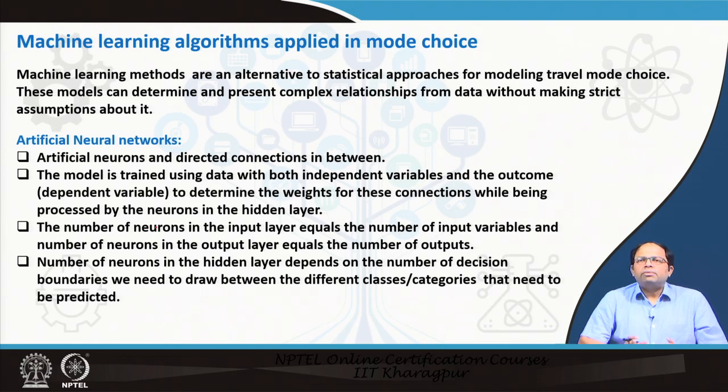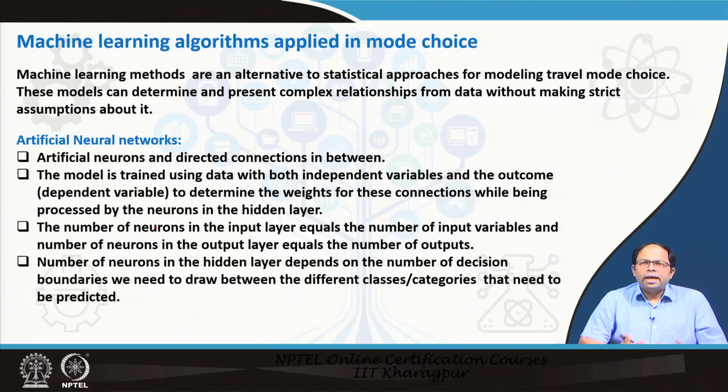Like in the MNL model, we had an assumption. If you remember the MNL model, it was an assumption of Gumbel. We assumed that the error was distributed following a Gumbel distribution. It could also be assumed to be normal distribution. So, these assumptions are there. Then it would have been a probit model. But if we can avoid these assumptions, then we can develop even more robust models.